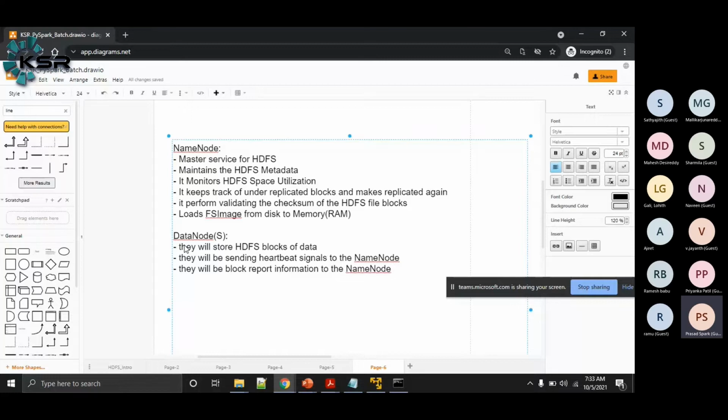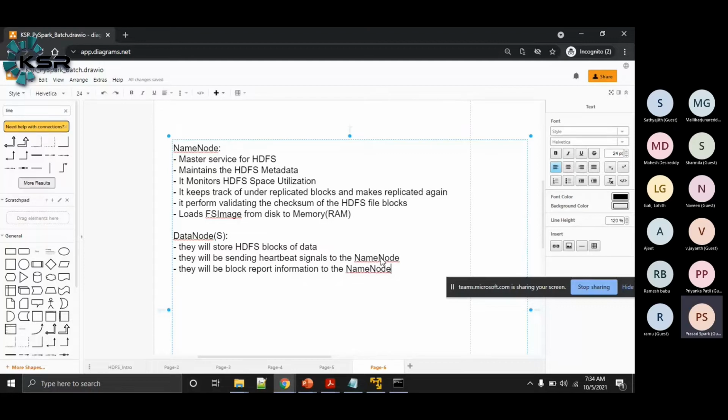Similarly, it is the responsibility of the worker nodes to inform the master that they are active, that they are alive, that they are available to take up some work. In order to do that, these data nodes will be sending heartbeat signals to the name node. Every 3 seconds, they will send one signal to the name node. The name node receives all these heartbeat signals from all the data nodes, and it helps the name node track that all the data nodes are available.